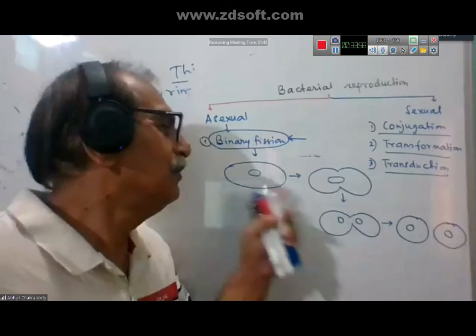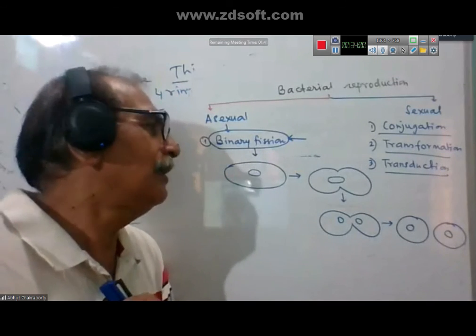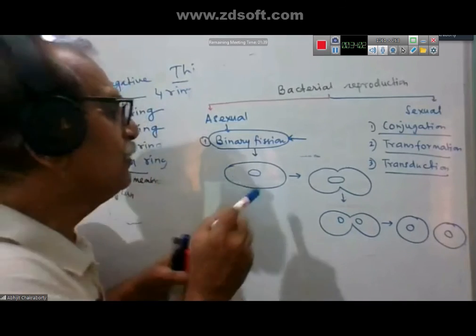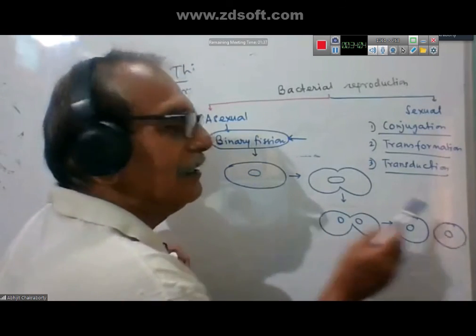In this sense, we can say the bacterial cell is immortal because its content is carried on.